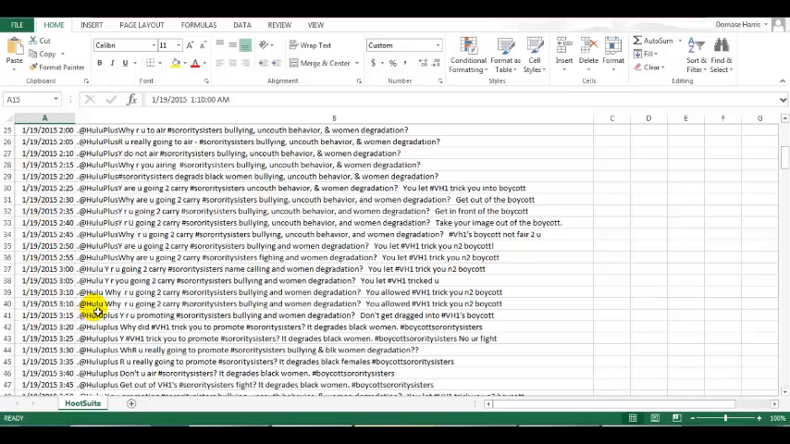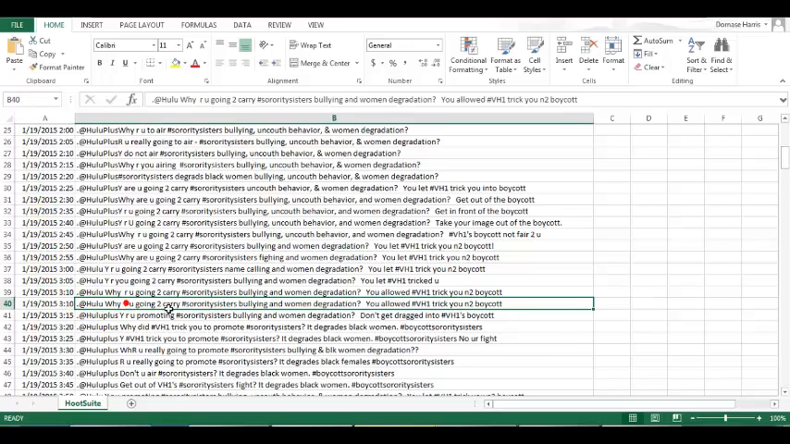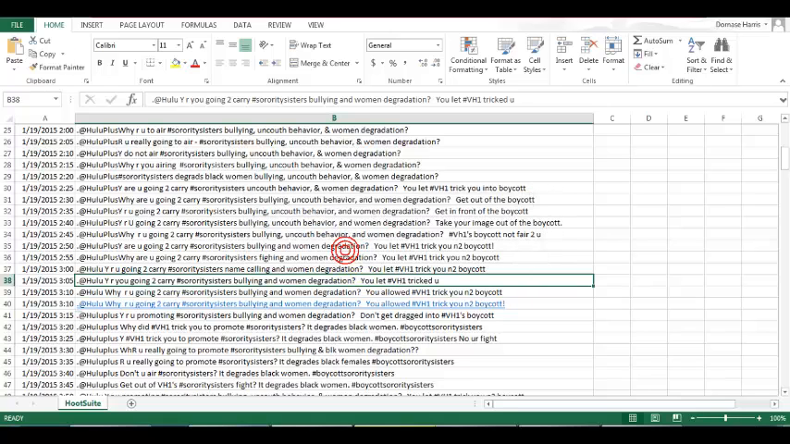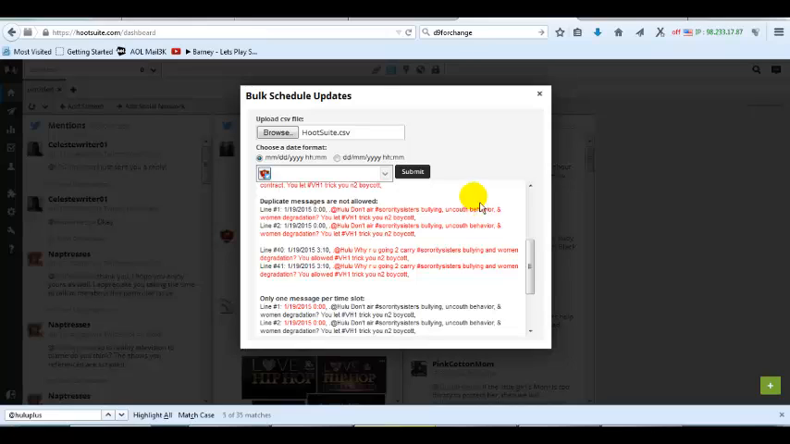Okay, here we are at 40 and 41. What I'm going to do is simply go down to the end of this line here and add an exclamation mark. So now I'm going to save it, and I'm going to submit it again.